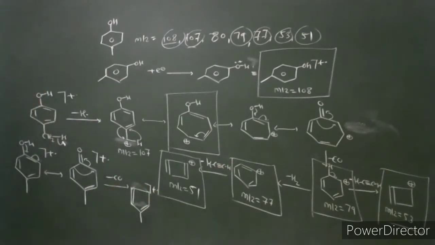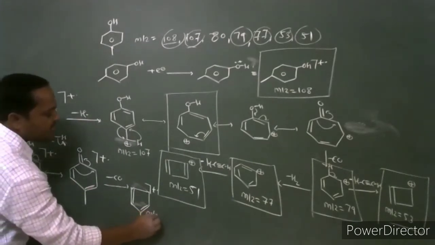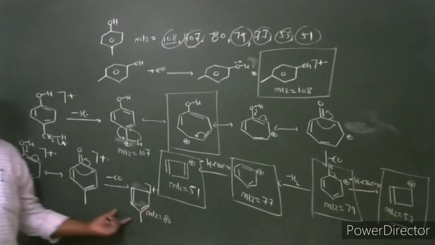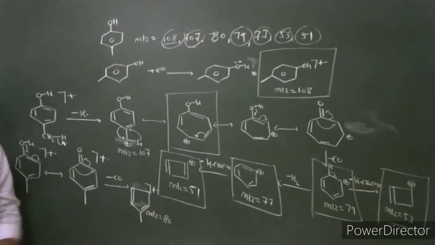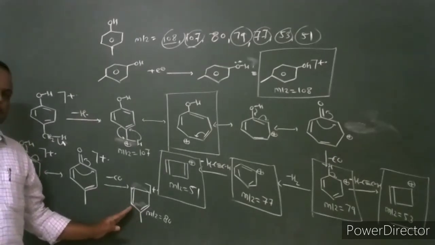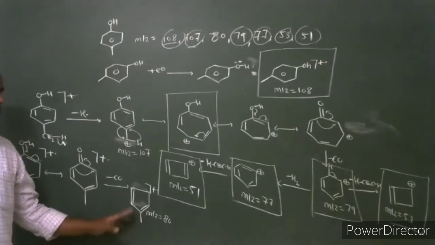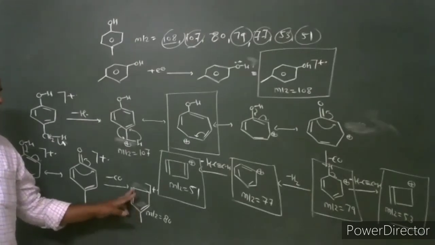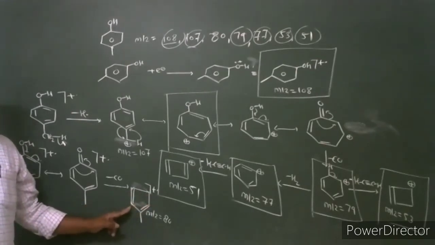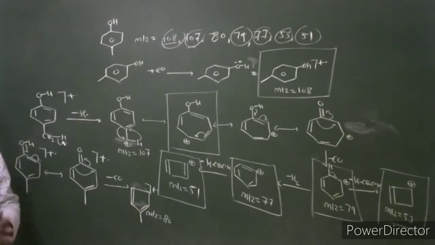There is a formation of methyl substituted cyclopentadiene, which has mass to charge ratio 80. Carbons: 6 into 12 is 72, and 72 plus 3 plus 2 is 5, and 5 plus 3 is 8, so 72 plus 8 is 80. This fragment has mass to charge ratio 80.